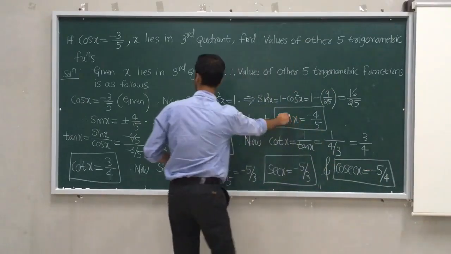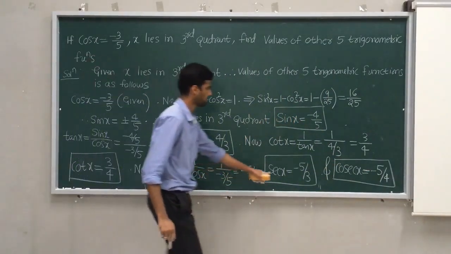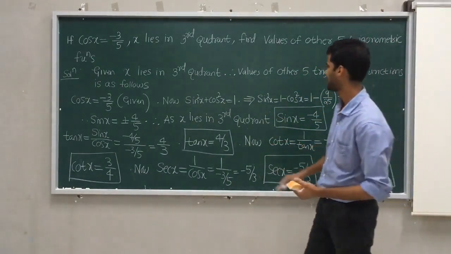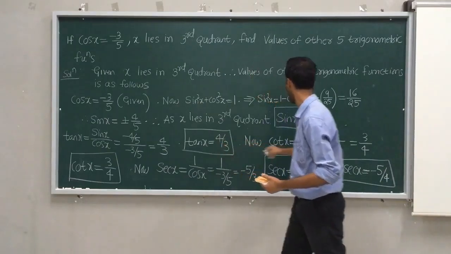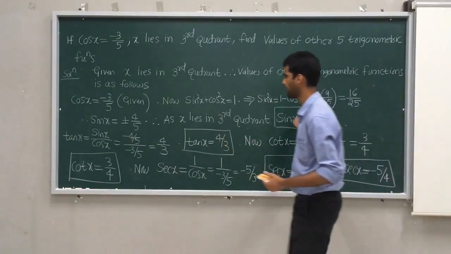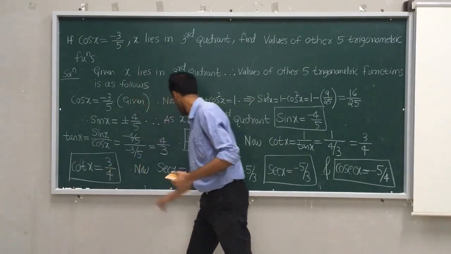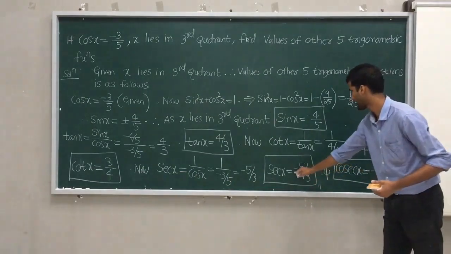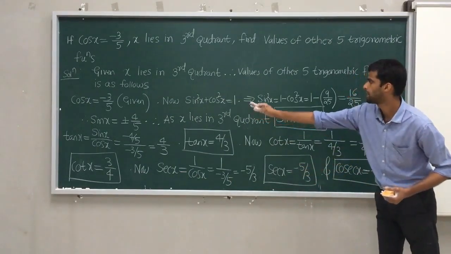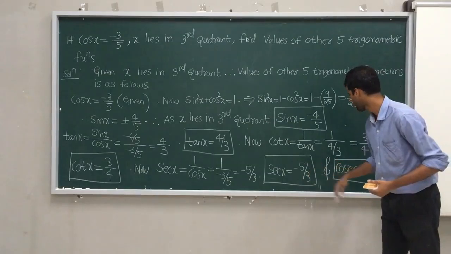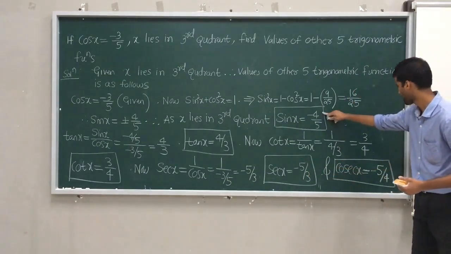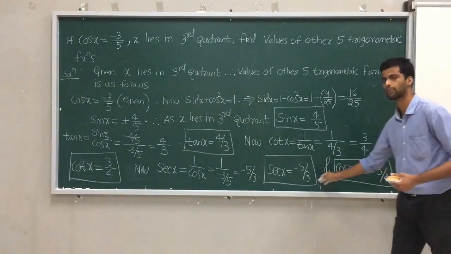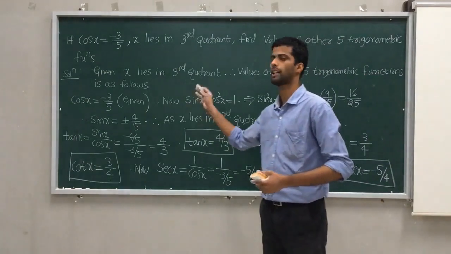So 1, 2, 3, 4, 5. All 5 trigonometric functions' answers I got. Here tan is positive in the third quadrant, positive answer I got. Sin is negative in the third quadrant, negative answer I got. Cot is positive in the third quadrant, positive answer I got. Sec and cosec are negative in the third quadrant, negative answers I got. Sec is the reciprocal of cos, cos answer is minus 3 by 5, so it is minus 5 by 3. Cosec is the reciprocal of sin, sin answer is minus 4 by 5, so cosec answer is minus 5 by 4. Therefore, these are the values of the remaining 5 trigonometric functions.